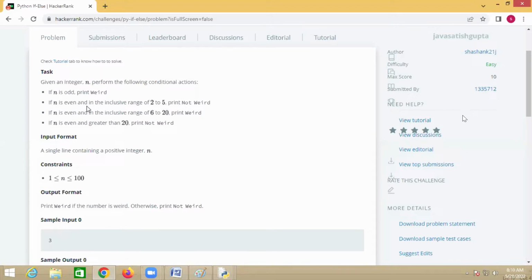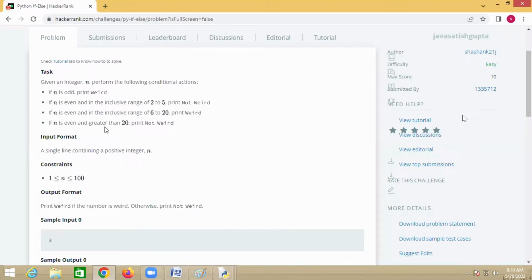If n is even and in the inclusive range of 2 to 5, print Not Weird. If n is even and in the inclusive range of 6 to 20, print Weird.